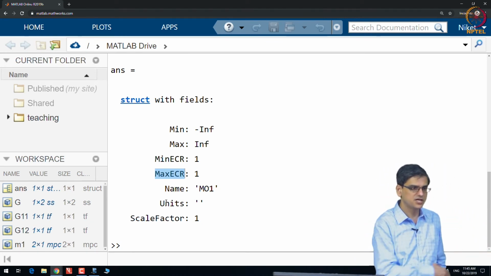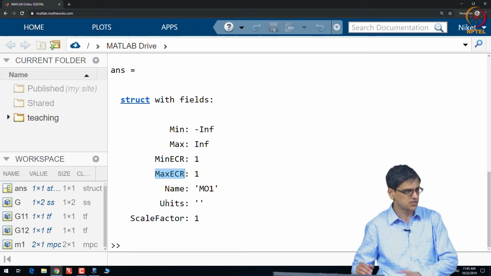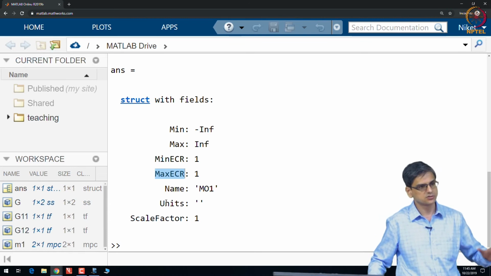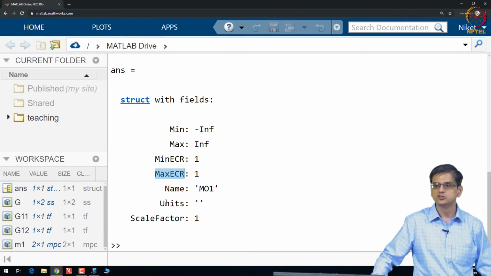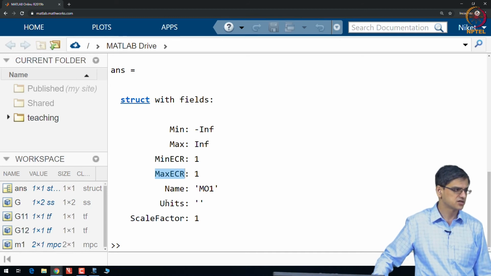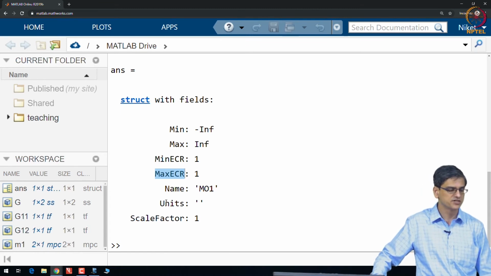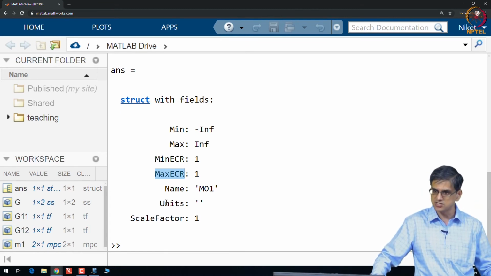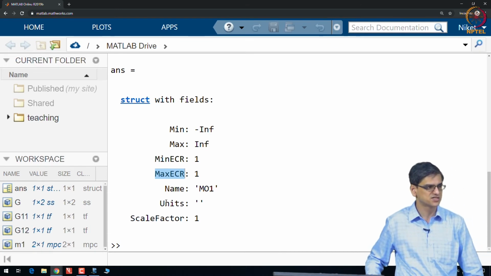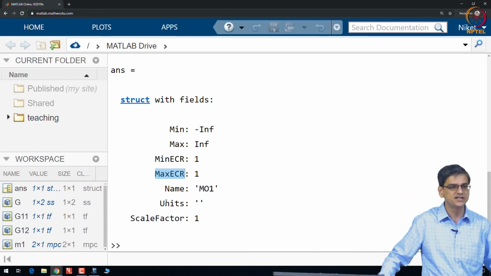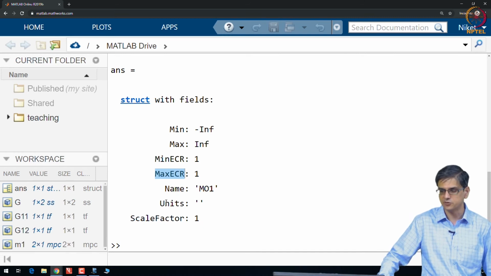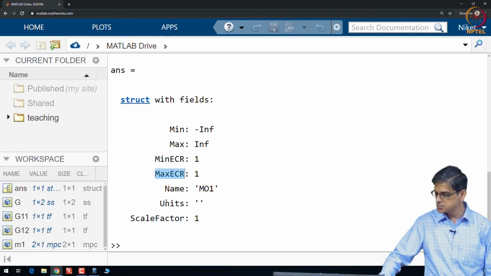I do that in the problem formulation and come up with the final problem that this will solve. Too many things you do not want to give under the black box. So, my recommendation is always to keep scale factor equal to 1, because there are certain assumptions that the authors of the toolbox would have made about how all of these things work, and if those assumptions do not match your assumptions, you will get different results, and those assumptions never get explicitly specified. You will have to glean it from the equations they have provided. I would very strongly suggest not using scale factor, not using units, unless you have a very strong reason to do so.